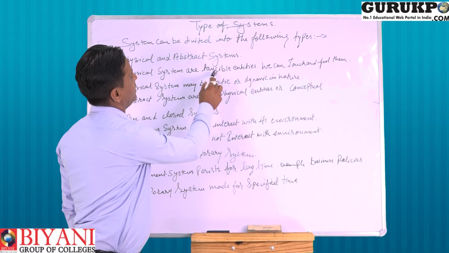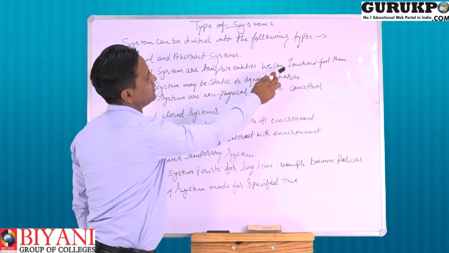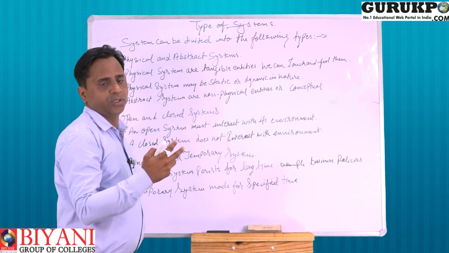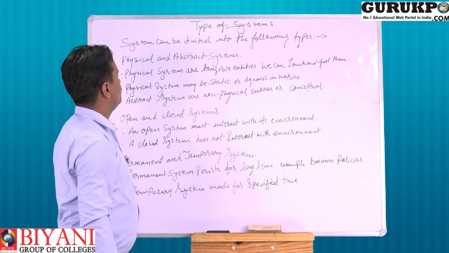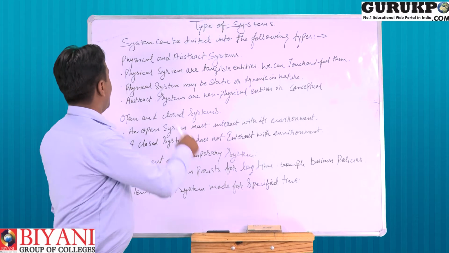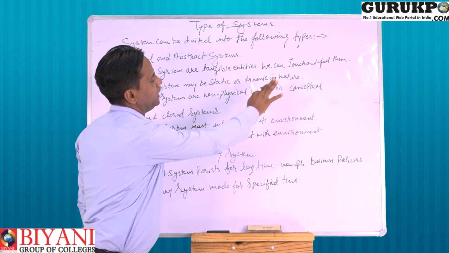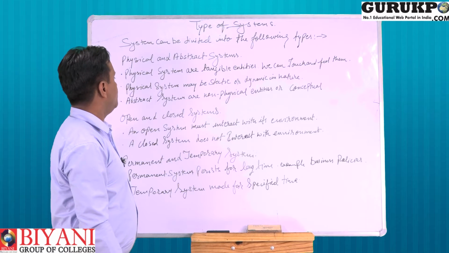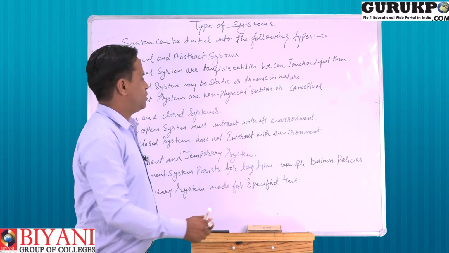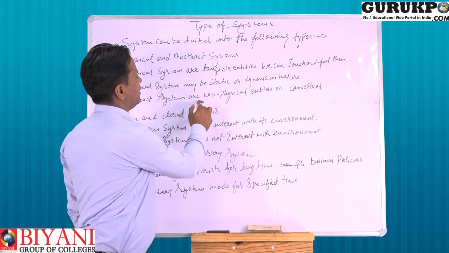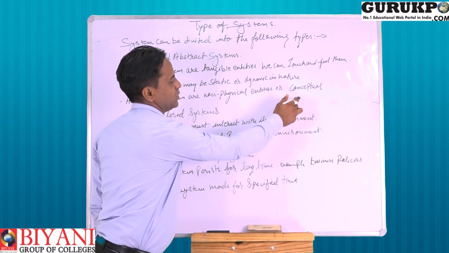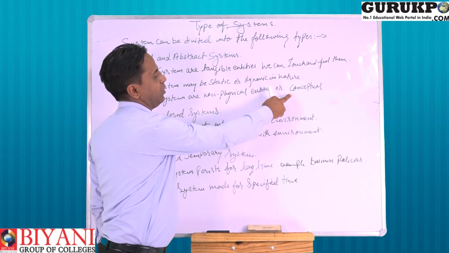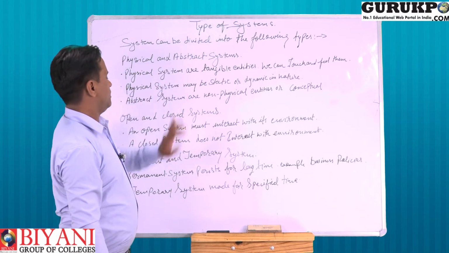Physical systems are tangible entities. We can touch and feel them. A physical system may be static or dynamic in nature. Then abstract systems are non-physical entities or conceptual in nature.